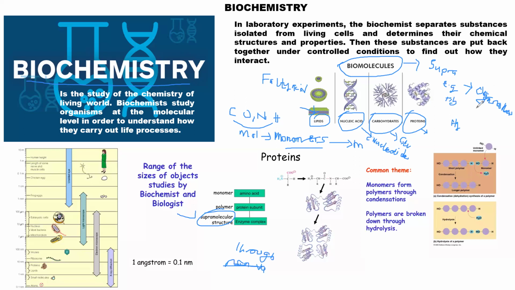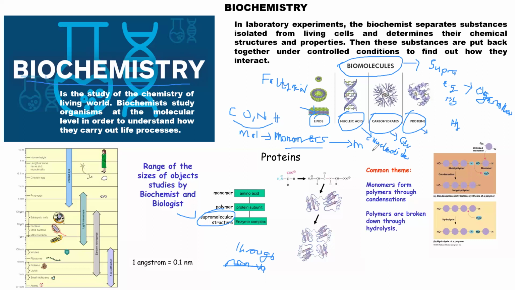So I think from this slide, you will be able to understand that life is actually starting from atoms. Life is starting from atoms, starting from nitrogen, oxygen, and then they will form simple molecules. And from the simple molecules, we'll have monomers.